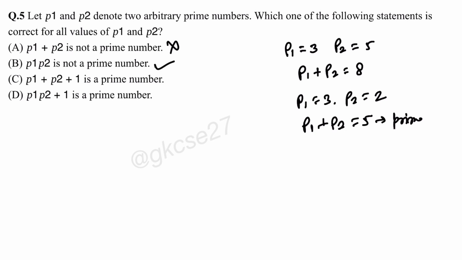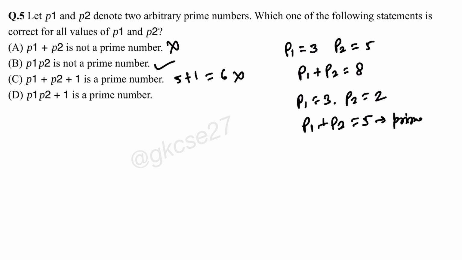Let's see, this option will always be correct? P1 P2 is the product of two numbers. The product of two numbers, how can it be a prime number? And P1 plus P2 plus P1, so this is wrong, no? See, 3 plus 2 plus 1 is 6.